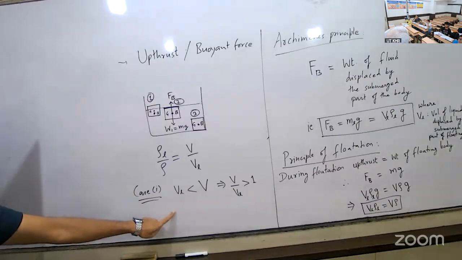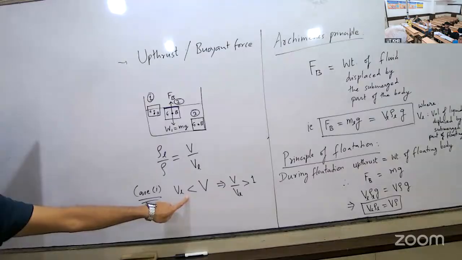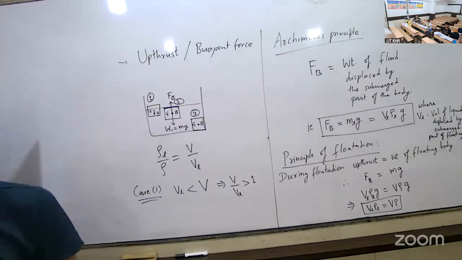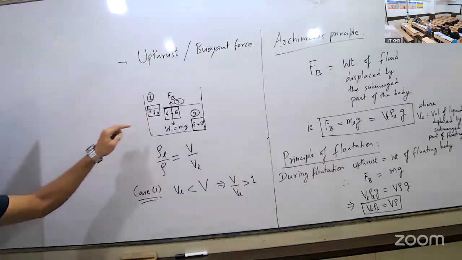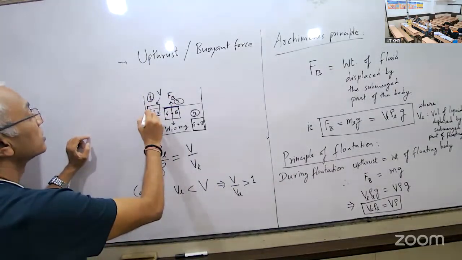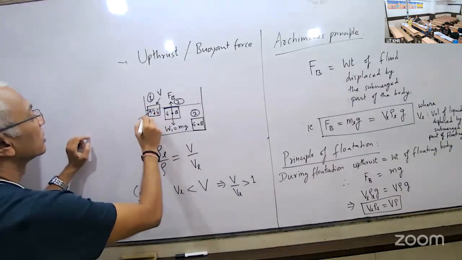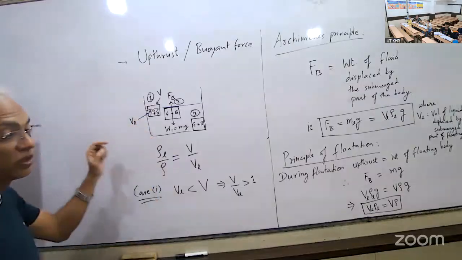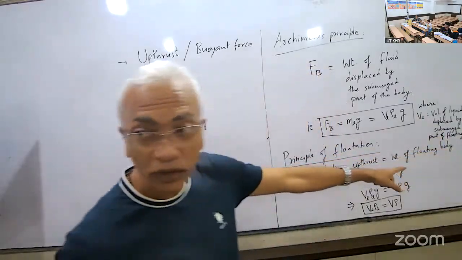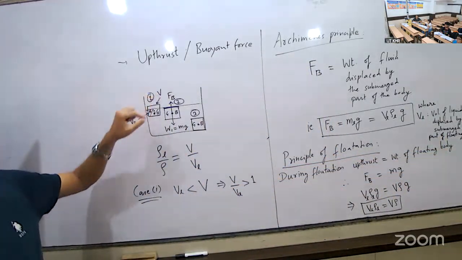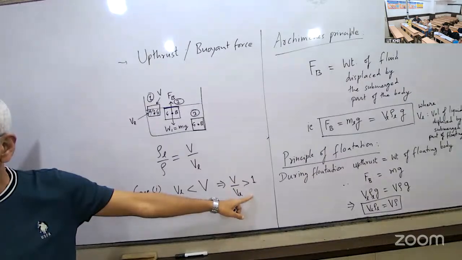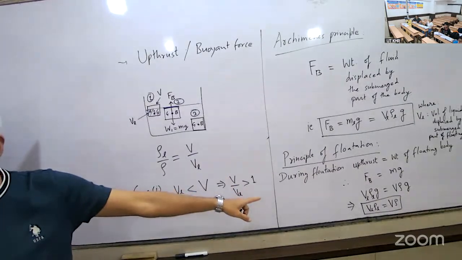But what does the sign mean? Less than. In subscript you wrote L, volume of liquid. Okay. देखो, this is the volume of the full body. And this part, जो liquid के अंदर है, वो क्या है? It is volume of liquid displaced. लिखा ना था? Volume of liquid displaced by the submerged part of the floating body. The liquid displaced volume is less than the full volume of the body. So V by VL will be greater than 1, no? Numerator is bigger than denominator, so it will be greater than 1, isn't it?